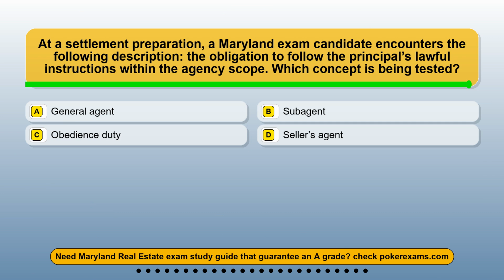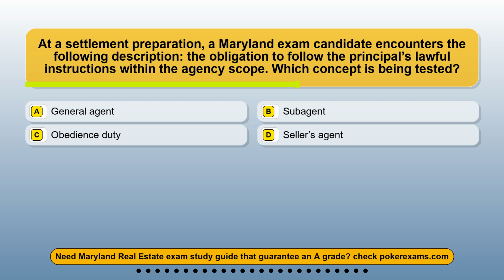Question 21. At a settlement preparation, a Maryland exam candidate encounters the following description: the obligation to follow the principal's lawful instructions within the agency scope. Which concept is being tested? Option A, general agent. Option B, subagent. Option C, obedience duty. Option D, seller's agent.